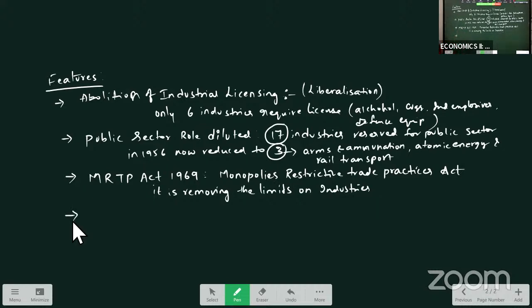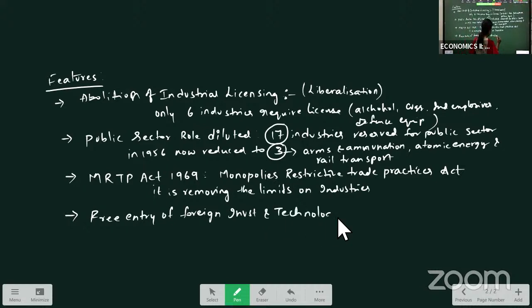Another feature of the 91 policy, free entry of foreign investment and technology. So through the 1991 policy, there is a free entry. The government is promoting the flow of foreign direct investments for better technology, modernization, and increasing the exports, and to provide the goods and services of international standards. That means FDIs are allowed in the country.